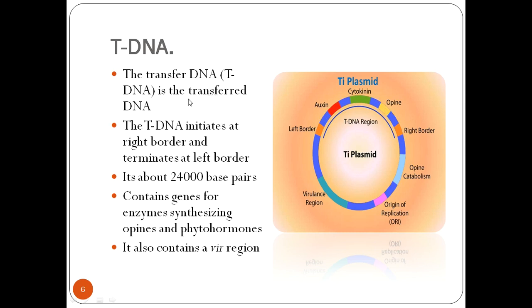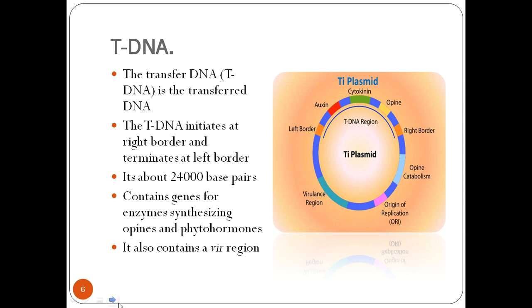This tDNA is transferred DNA. The tDNA initiates at the right border and terminates at the left border. The size of this tDNA is about 24,000 base pair. It contains genes for enzyme synthesizing proteins and phytohormones. It also contains a virulence region, which we can say is the starting region.